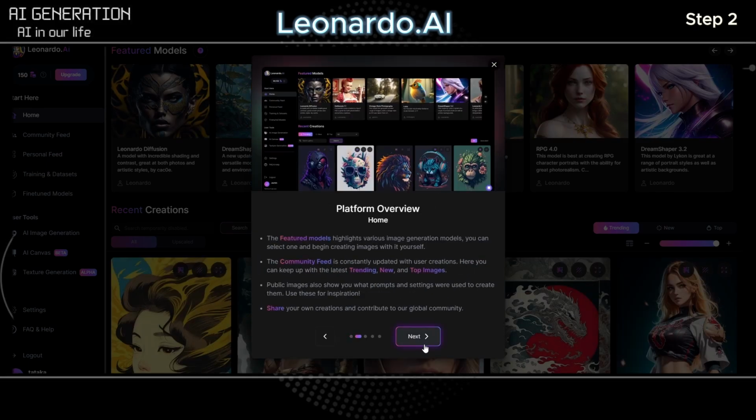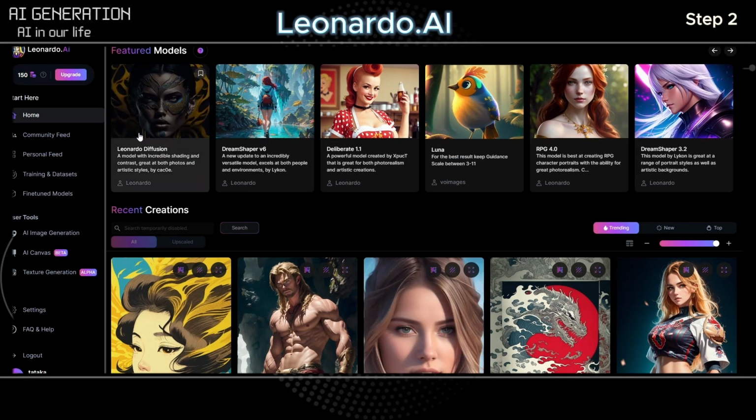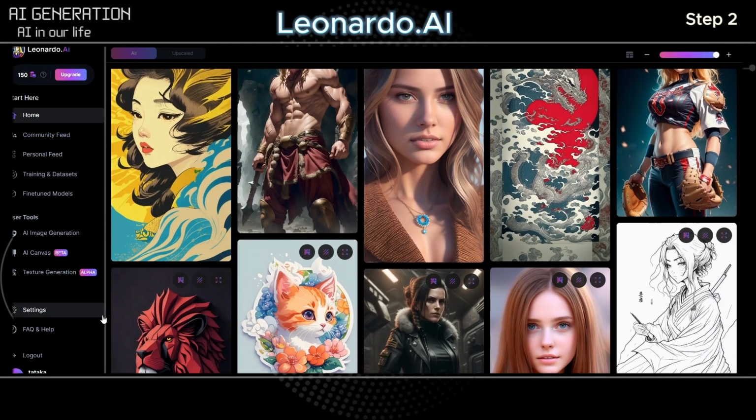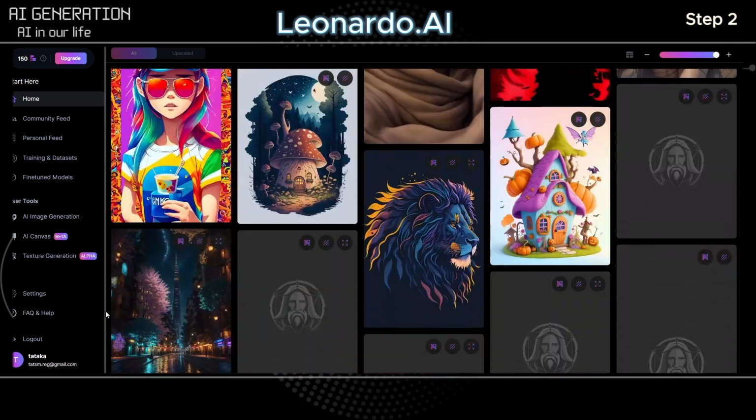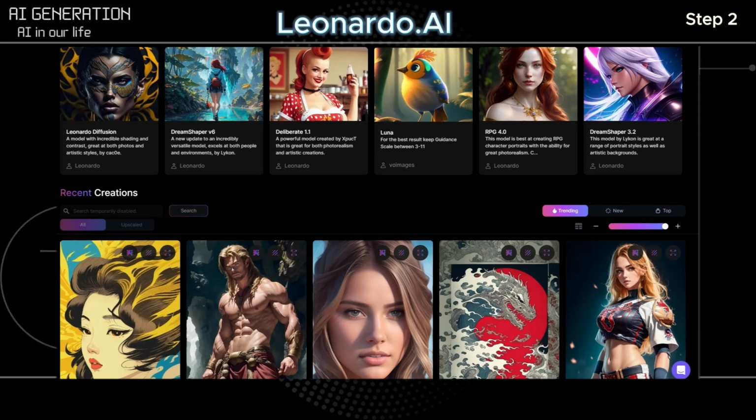Finally, you can use Leonardo totally for free, and see all of the images generated by other users every second. This platform is also much cleaner and more organized than MidJourney. Let's start generating our images.